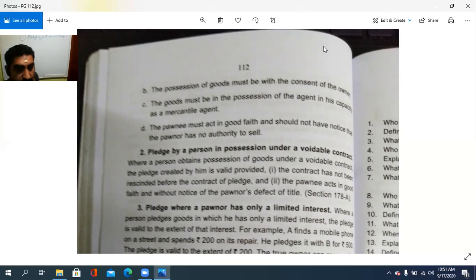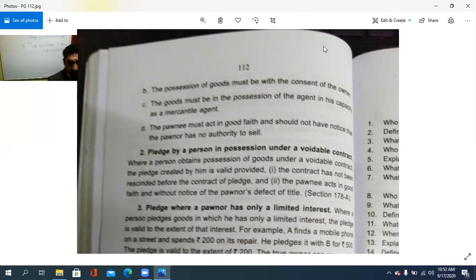Then the second one, pledge by a person in possession under a voidable contract. So that is the second point.